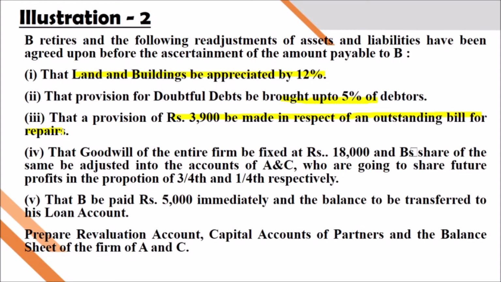B is to be paid rupees 5,000 immediately. So B is getting 5,000 immediately and the balance is transferred to B's loan account, like the same in the previous problem. B is getting 5,000 immediately, and the remaining amount will be transferred to B's loan account. So please, here we have to prepare the revaluation account, capital account, and also the balance sheet of the new partners, or the continuing partners, A and C.